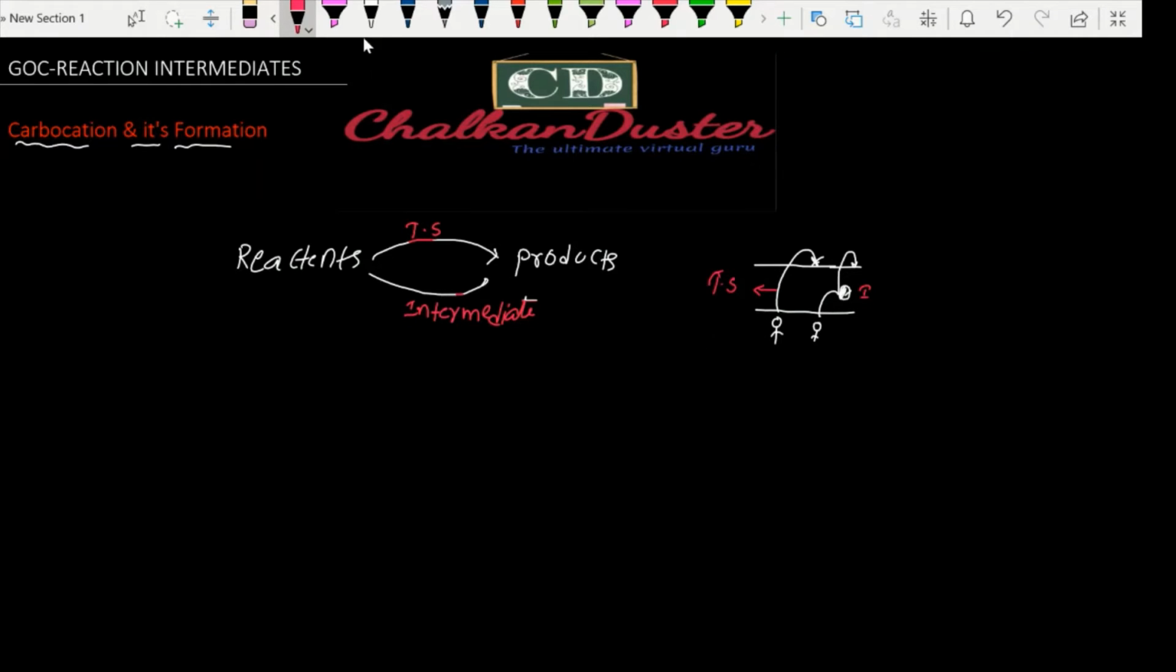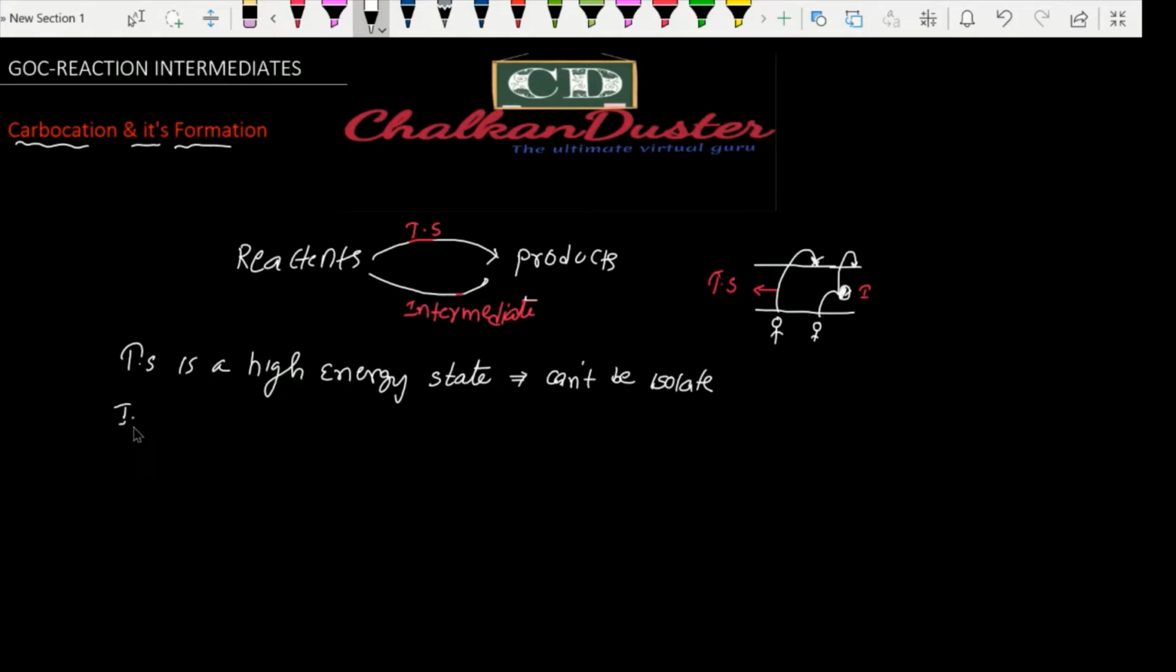The path a reaction takes to convert reactant into product depends upon the nature of the reactant, the nature of the products, and the energies. The difference between transition state and intermediate is that the transition state is a high energy state which cannot be isolated. Isolate means we cannot take it out; we cannot find it exactly.